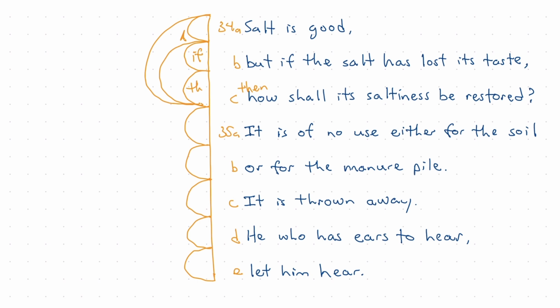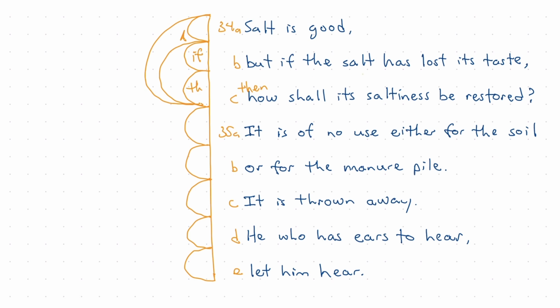Something else to be looking for here is what we noticed when we first read through it: how shall its saltiness be restored? Sometimes this can point us to a question and answer. Is there a question that's being asked here that's going to be answered down below? Or is this a rhetorical question? And if it is a rhetorical question, then we can restate it as a statement.